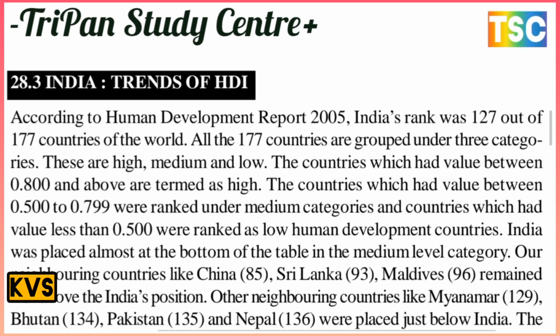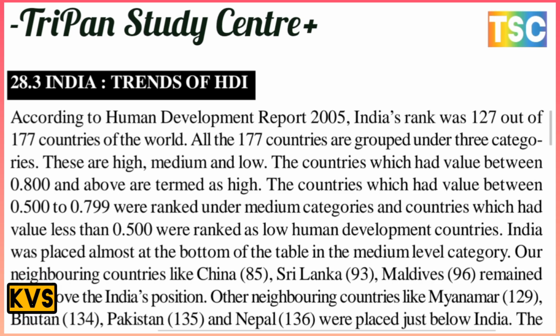The countries which have a value between 0.500 and 0.799 are ranked under the medium category, and countries which have a value less than 0.500 are ranked as low human development countries. You know that the most important thing here is these three points: high, medium and low development.